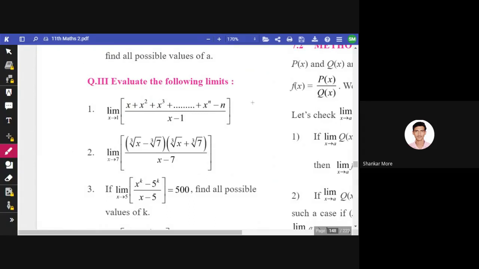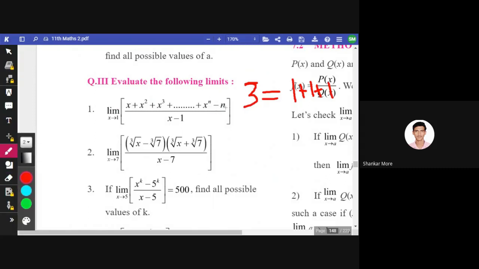Let us suppose I write 3 equals 1 plus 1 plus 1. So 3 can be represented like this, and here how many terms of x are there? n terms are there. x raised to n is there, no? So n terms of x are there.